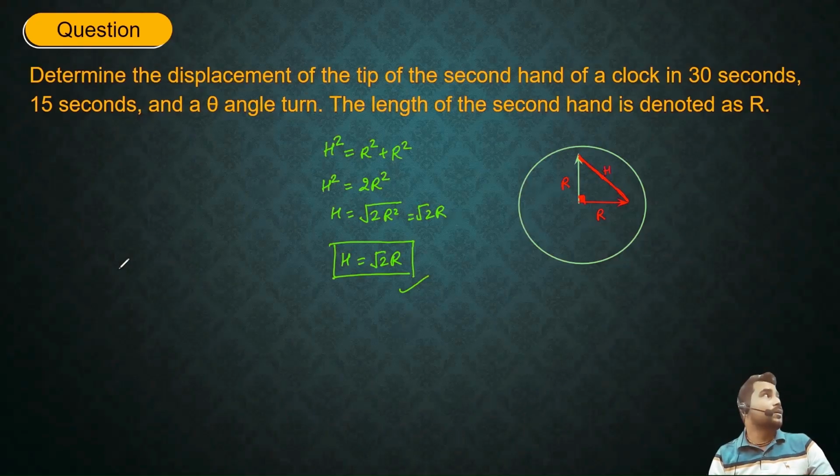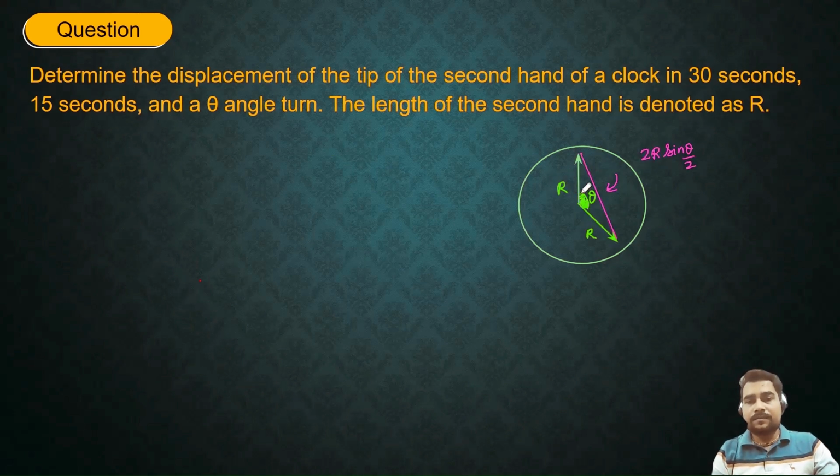But sir, what about the third part, which is the tough one, right? In the third case, our needle is making angle theta. This side is given to me as r, while this one is also r. So obviously this length is going to be my displacement, and that is being asked. So in this case, the direct result is 2r sine theta by 2. So that is going to be the answer.